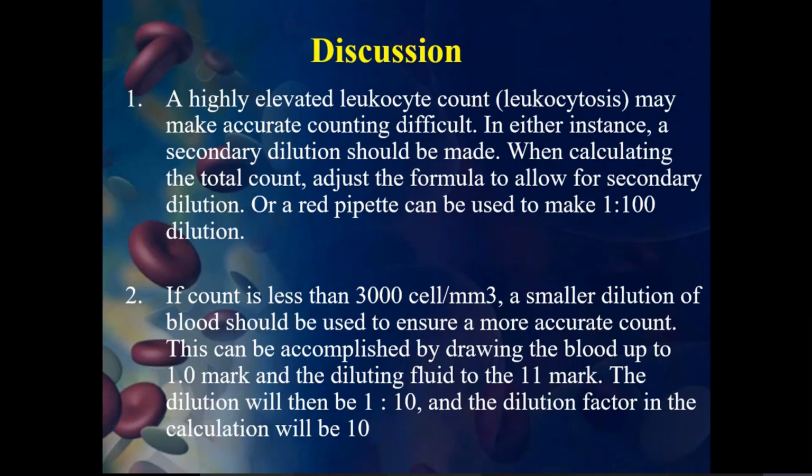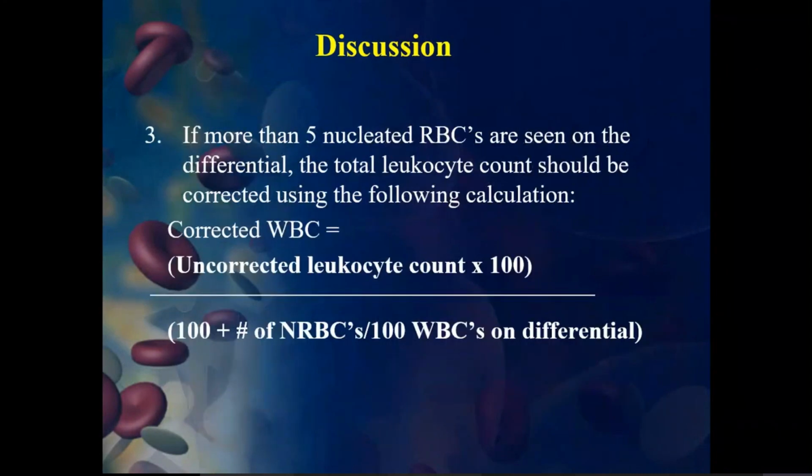This can be accomplished by drawing the blood up to the 1 mark and the diluting fluid to the 11 mark, and the dilution will then be 1:10, and the dilution factor in the calculation will be 10. So that's how you can improve the cell count, or the identification of cells under the microscope.